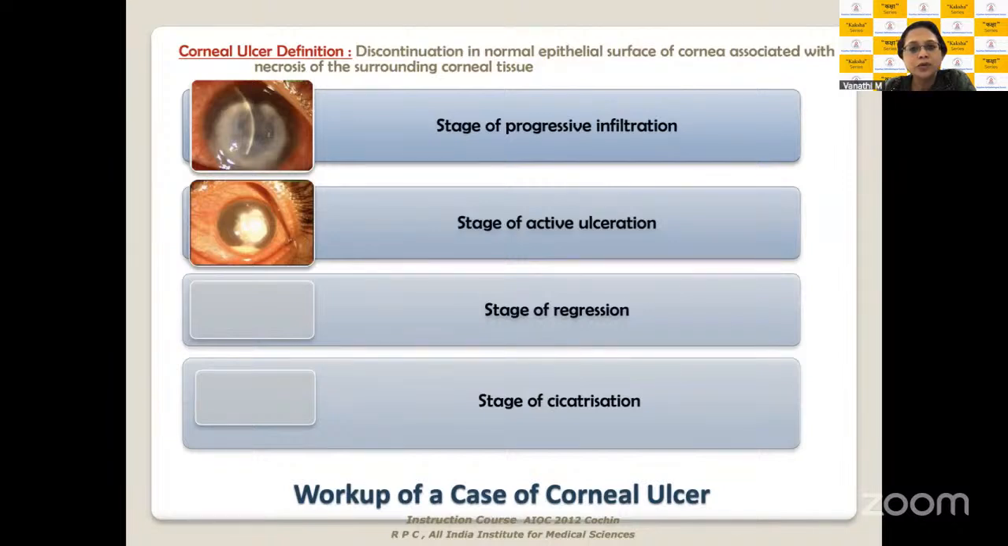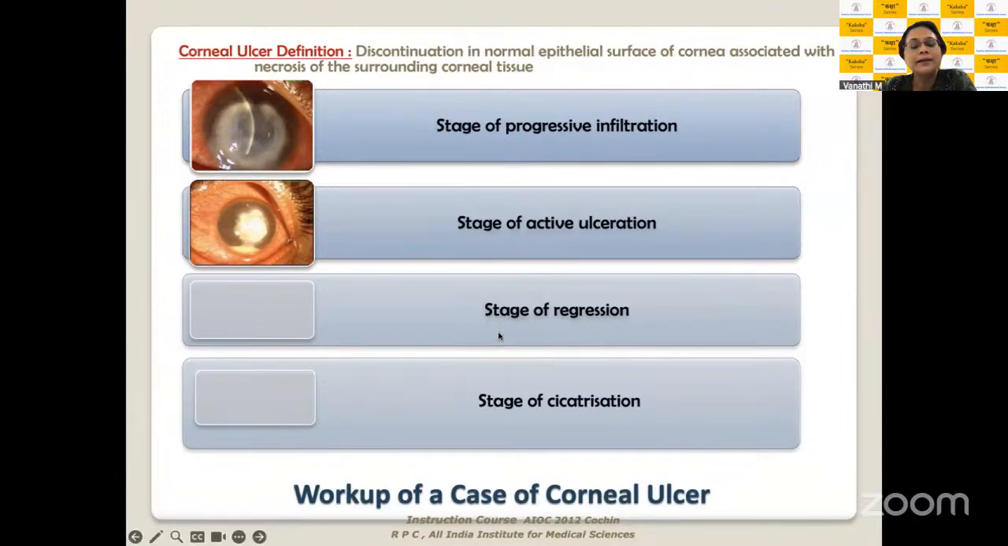And it's important to know at what stage of the ulcer you're looking at a particular patient, because your therapy is going to be directly tailored to the stage of the ulcer and the activity of the ulcer which you're looking at. For example, if you're looking at the stage of progressive infiltration and ulceration, you're going to step up, or you're going to have the ocular surface bombarded with a lot of antimicrobial agents, which would be epitheliotoxic here.